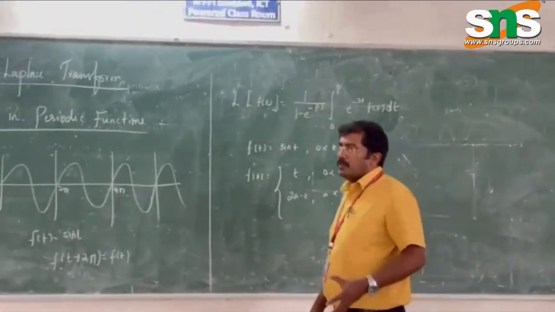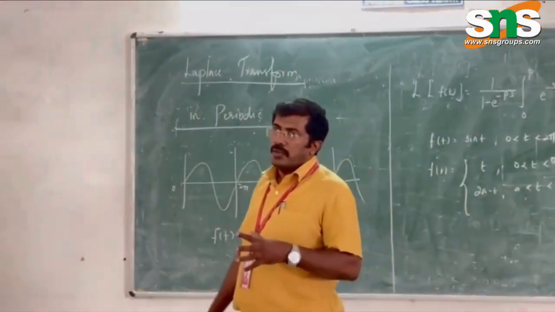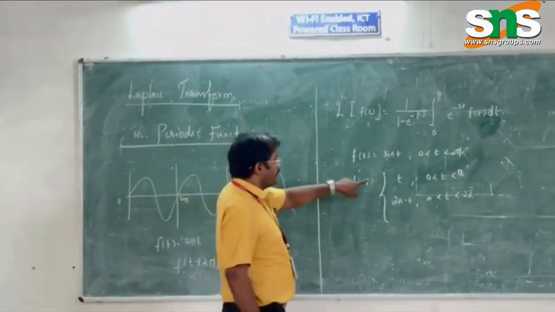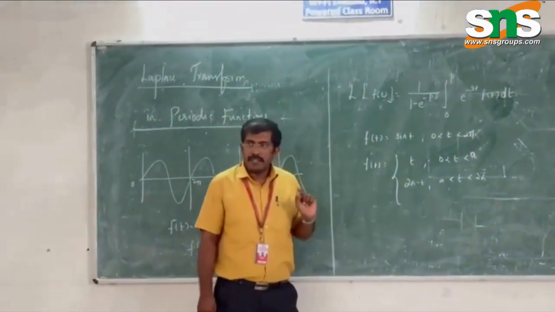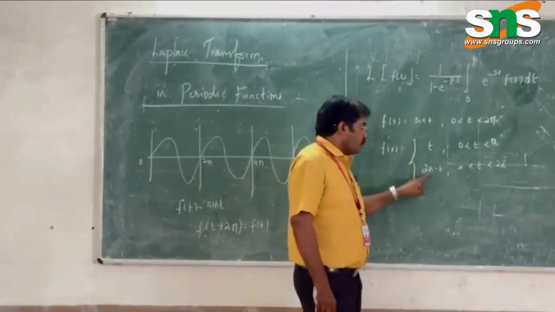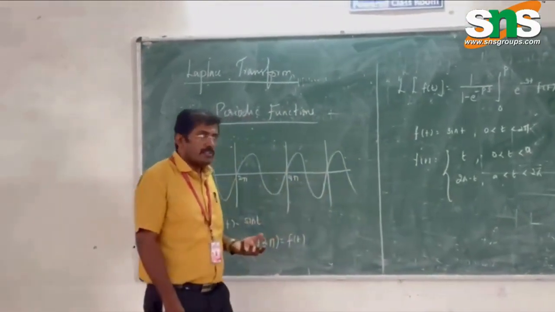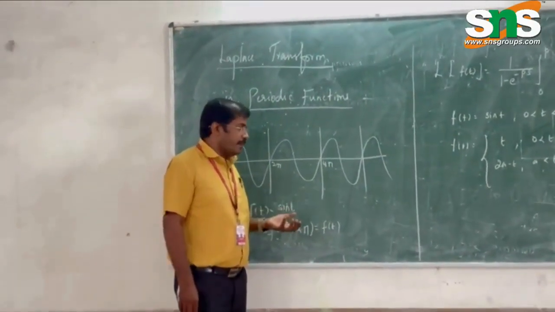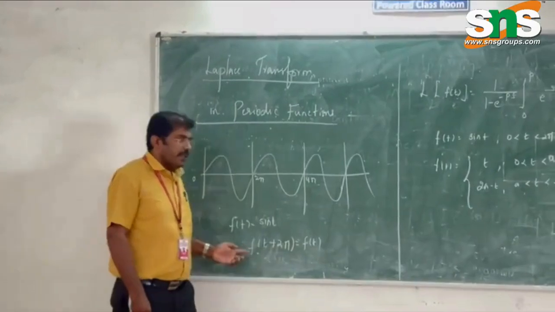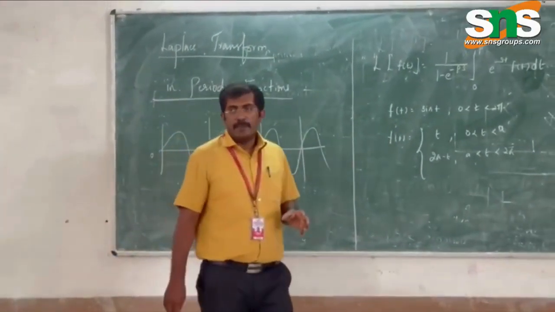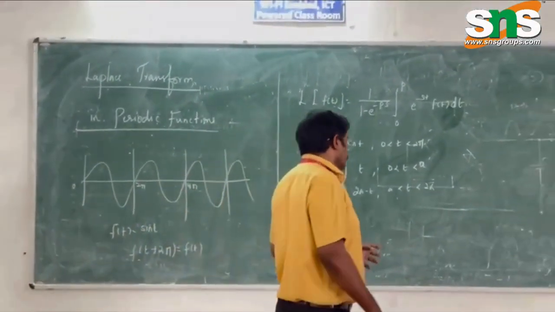So don't always think that periodic functions are only sine and cos. Even algebraic functions can be. t is an algebraic function, it is a variable. So t, 2a minus t, even these algebraic terms can be periodic in nature. The only thing is it has to satisfy the periodic condition.